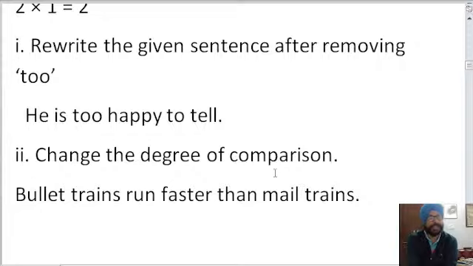So the question is rewrite the given sentence. Yes, Juhi Singla, very good. First comment from Juhi that I have read. So very good, Juhi. He is so happy that he cannot tell. But I should not be telling the answer right now because some of the students might be attempting.